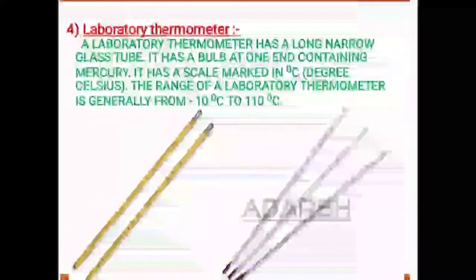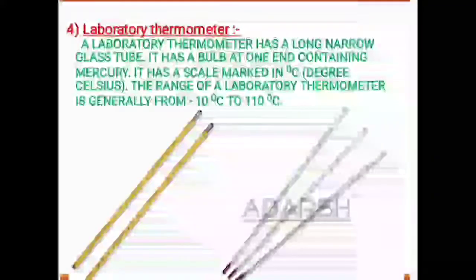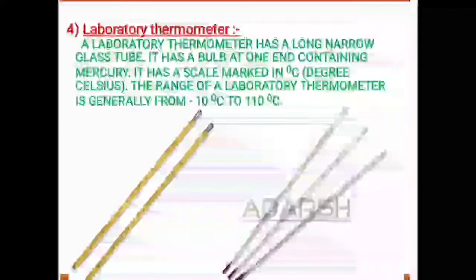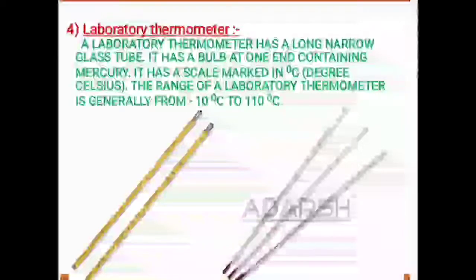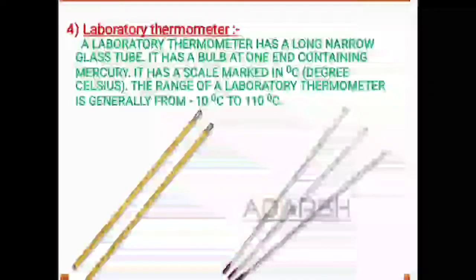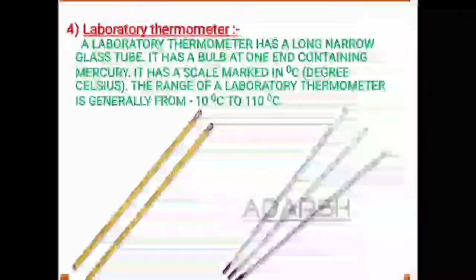Second difference is the range. Range, as I already explained to you, means the minimum and maximum temperature that can be measured by the thermometer. So the range of a clinical thermometer was 35 degrees Celsius to 42 degrees Celsius, whereas the range of a laboratory thermometer is minus 10 degrees Celsius to 110 degrees Celsius.